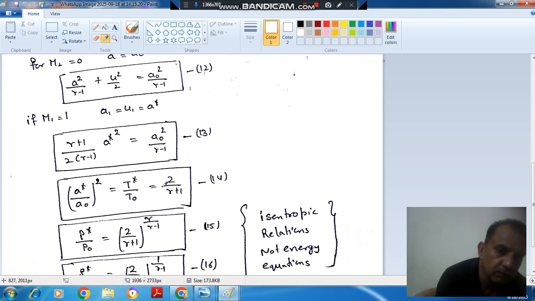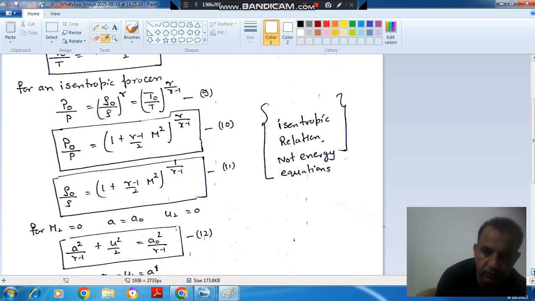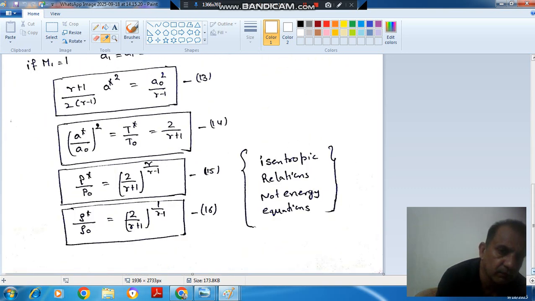And for T star we have Mach number equal to 1. So we can put M equal to 1 in this equation and T as T star, and then the ratio of T star by T naught will be 2 by (gamma plus 1). So this will be your equation number 14.